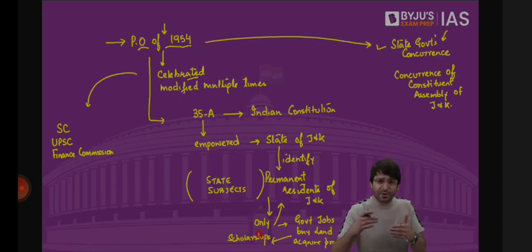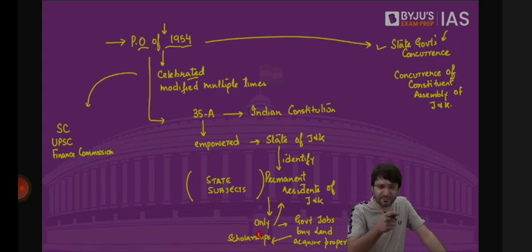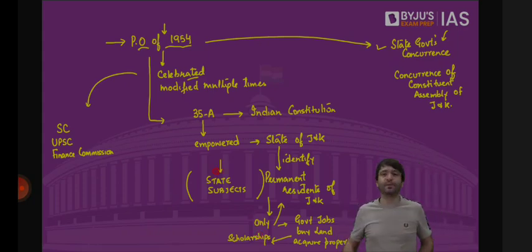When the talks were going on between Bakshi and the government of India, ultimately these talks were on how can we extend the Indian Constitution to Jammu and Kashmir? How can we add more and more Union list subjects for the state of Jammu and Kashmir? But for that, Bakshi said, I need some protection. What is the protection? We will apply most of the provisions of the Indian Constitution to the state of Jammu and Kashmir, but we need to protect our state subject law. And what is that state subject law?